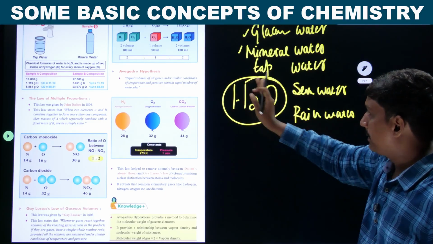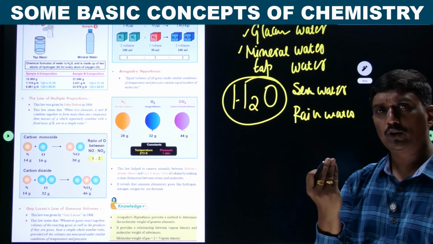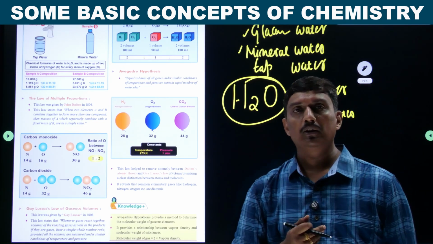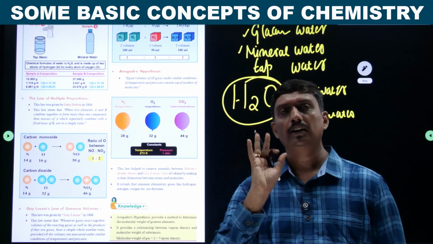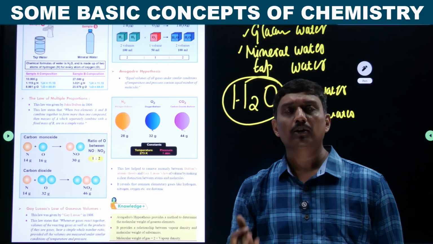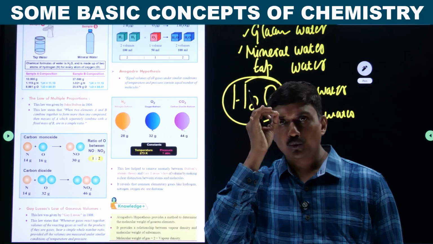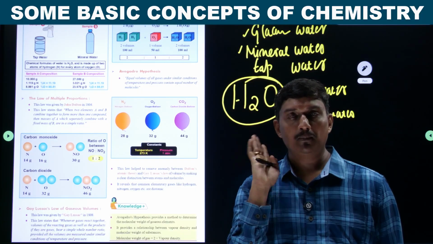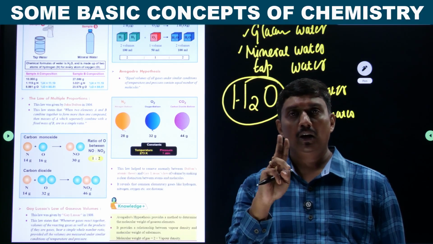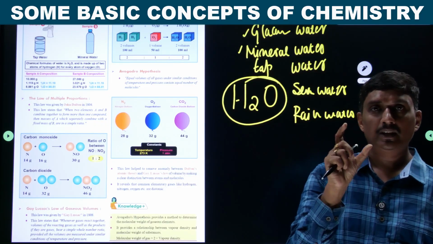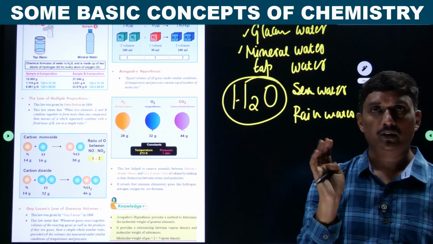So this is one simple example. Irrespective of the sources, if I ask you what is the formula of river water, you won't say something different. You will say H2O only. Why? The source is different, but when it comes to chemical composition, H2O is its formula. 2 atoms of hydrogen and 1 atom of oxygen combine to give water.